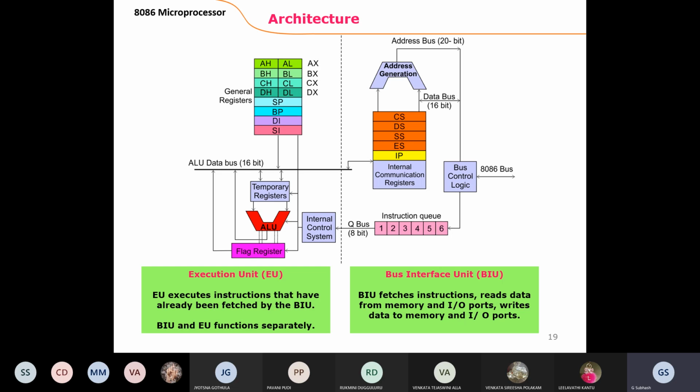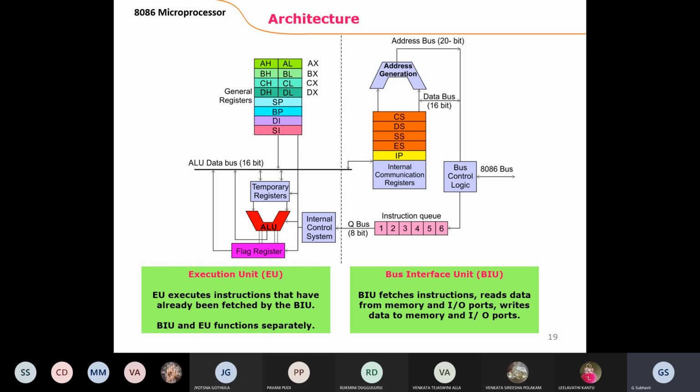I already explained that. AX is the accumulator, used to store data temporarily. When the processor is manufactured, we give it a code with a particular time. Until that time the data can be stored, and after that it is erased. So it is used just for temporary storage.